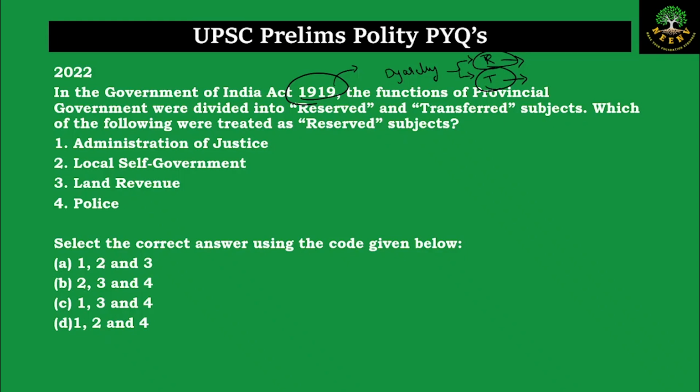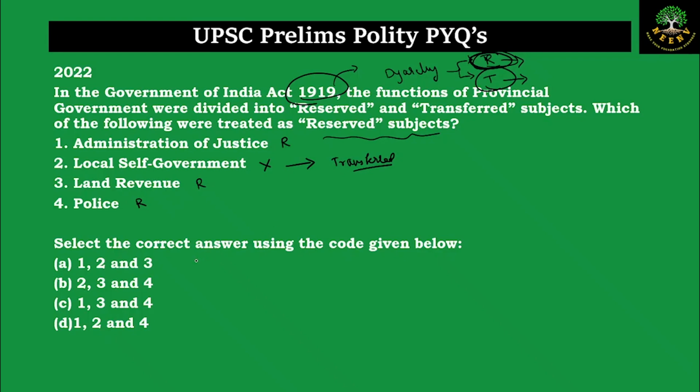Now the question is asking which of the following were treated as reserved subjects. So we have to see which of them are reserved subjects. Administration of justice. Justice, land revenue, police and all these important portfolios were kept with the Governor General and his council. So this was a reserved subject. Local self-government, health and education were all transferred subjects. So this is incorrect. This is again a reserved subject, because local self-government along with health and education are transferred subjects.